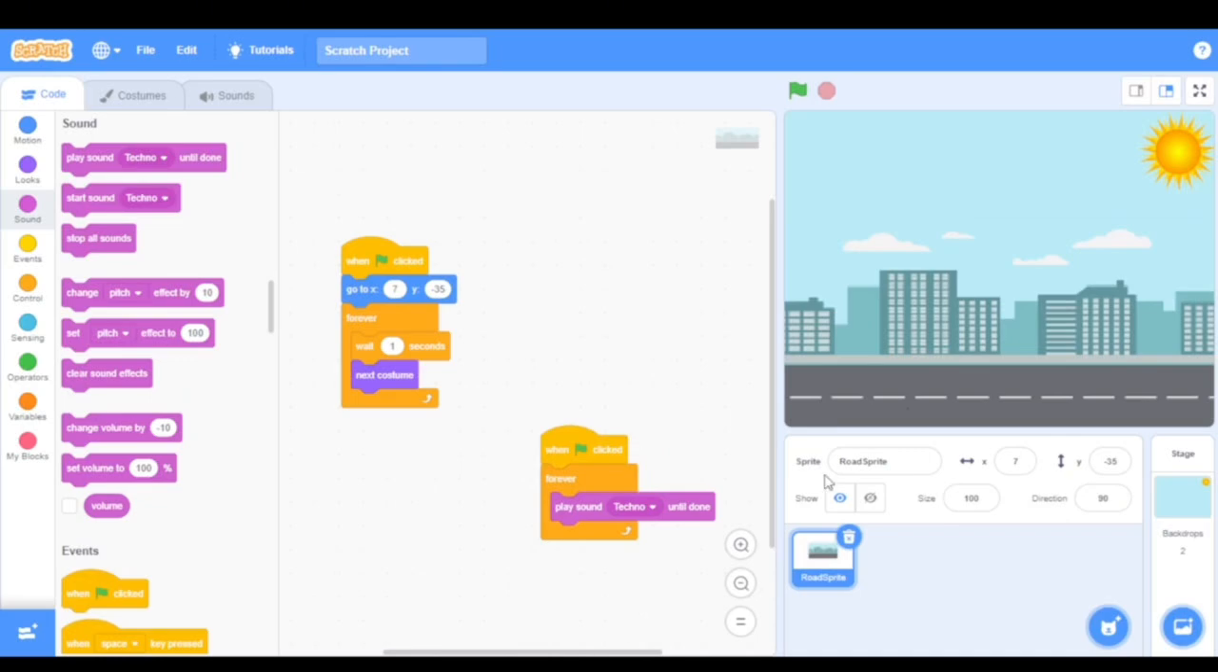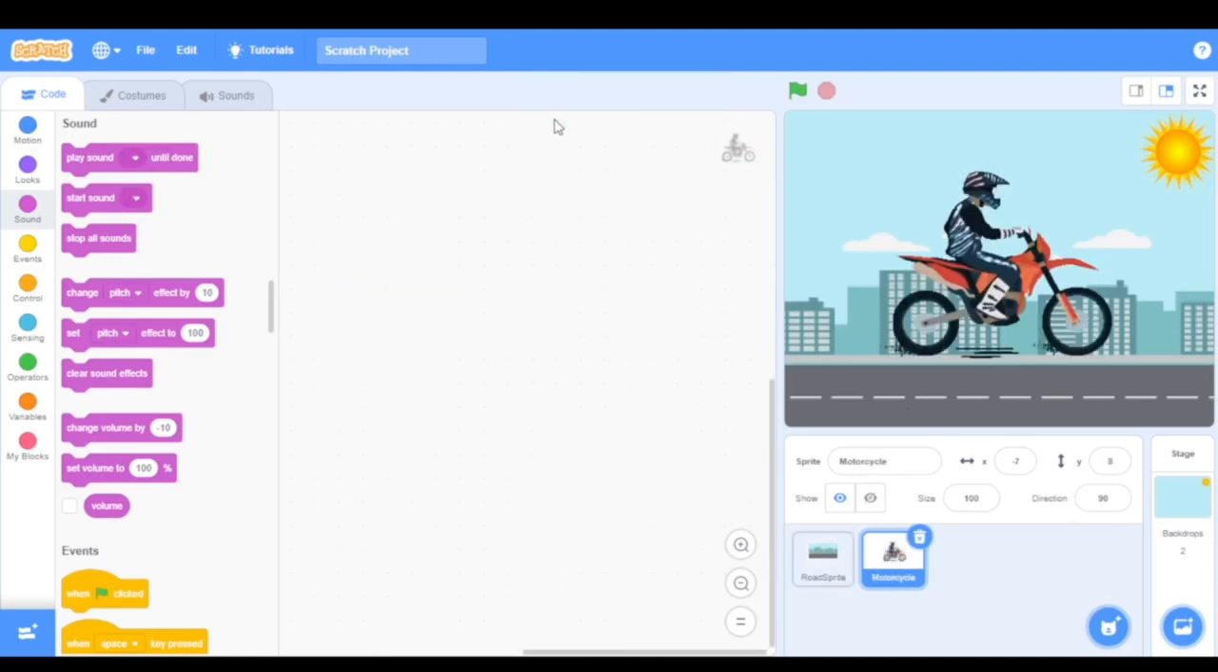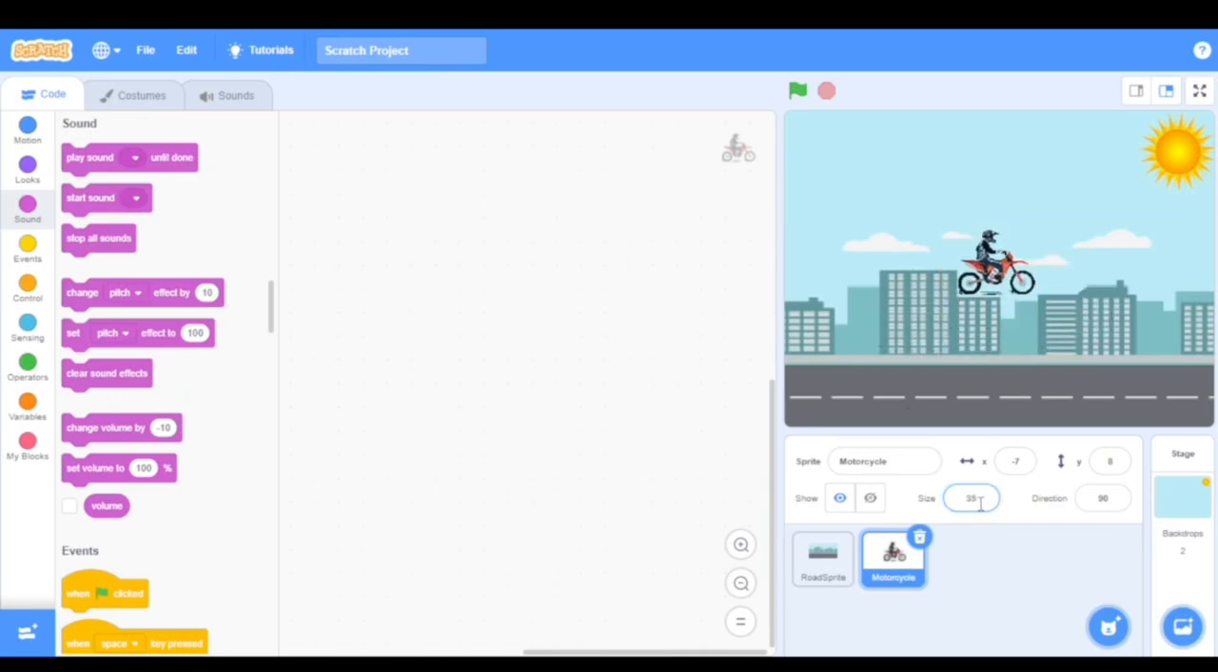So now, I'm going to come to upload sprites. I'll pick my motorcycle and then open it. It is important. So now we have our motorcycle. And the next thing to do now is to reduce the size. So I'm going to reduce the size to 35. Now I'm going to bring it down here. And now we have our motorcycle on our road.